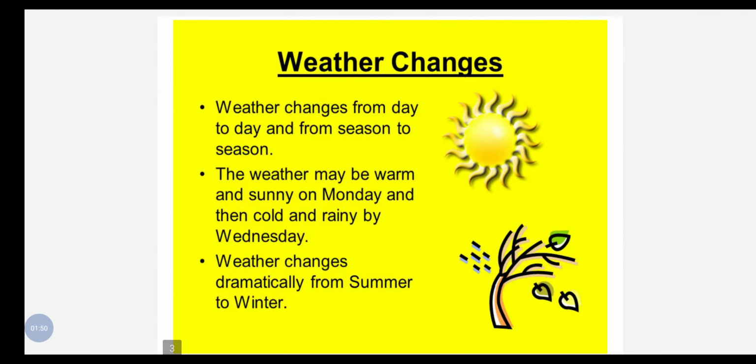Now weather changes from day to day or season to season. For example, the weather may be warm or sunny on Monday, but it is cold and rainy by Wednesday. So this is an example of how weather changes from day to day. But the huge and drastic change that we find in the weather is from season to season. For example, weather changes dramatically from summer to winter. Okay, it means that from the summer season to the winter season, there is a huge change in the weather.